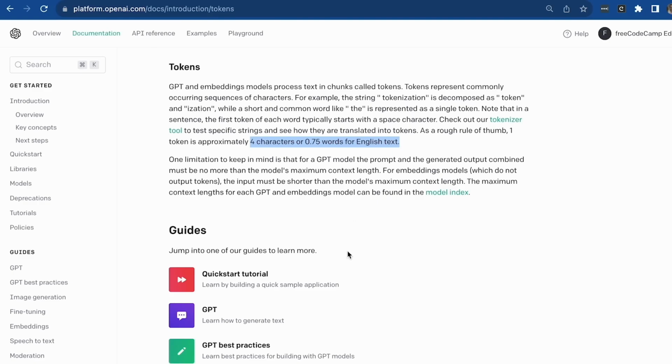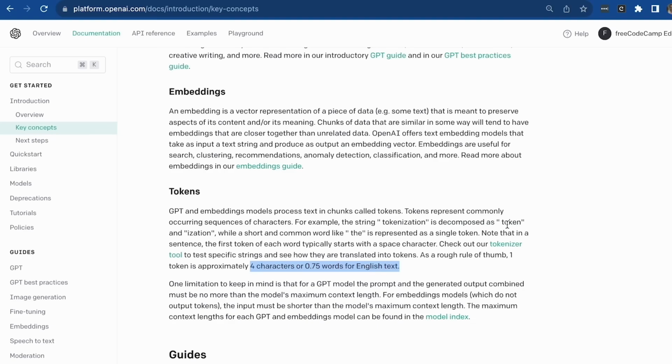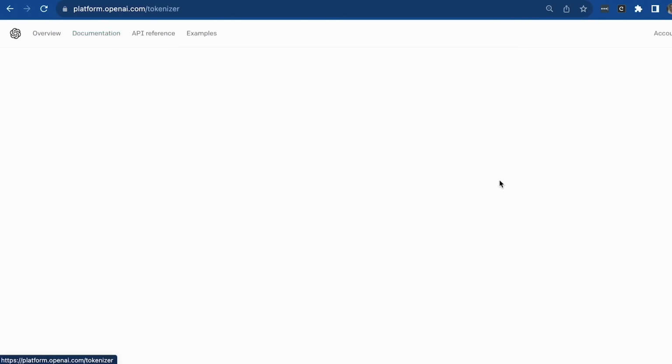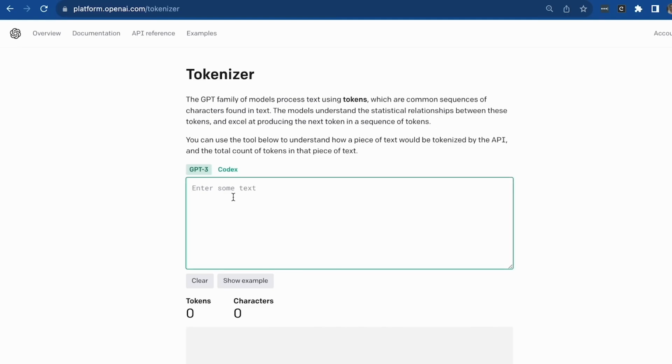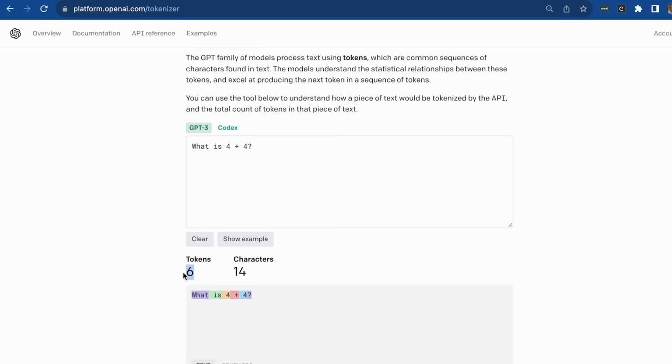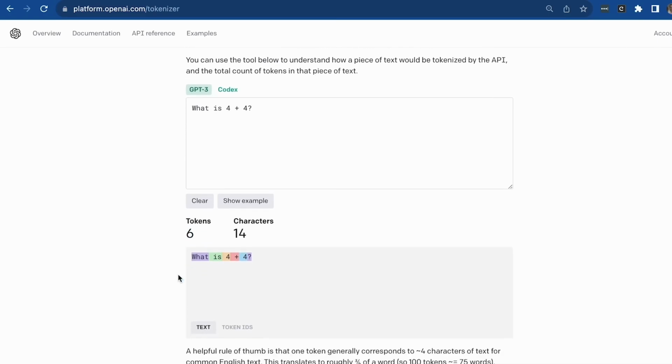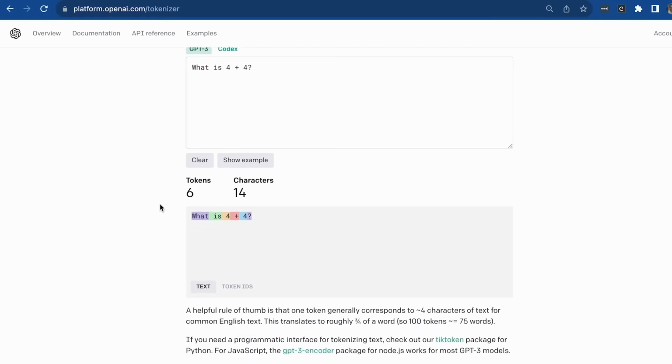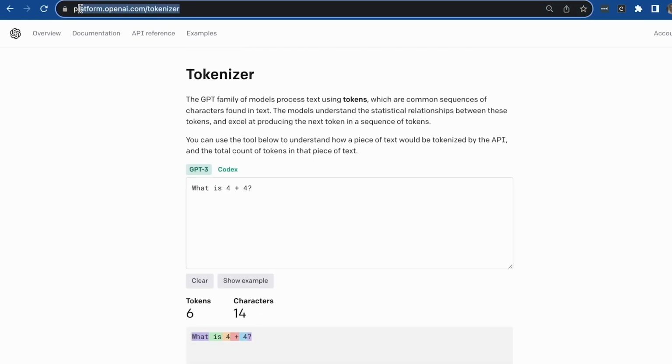If you want to know exactly how many tokens you are using, you can check it out here. You can check out the tokenizer tool and it will give you a rough example. So for example, I can say, what is 4 plus 4. And with that piece of text, the total count of tokens is going to be 6. Okay, so there we go. That is exactly how many tokens will be used in order to produce an answer for this request. Great. So here is the URL for that. You can play around with it. I hope you have fun.